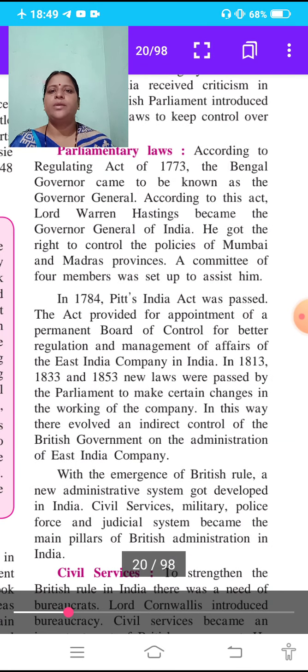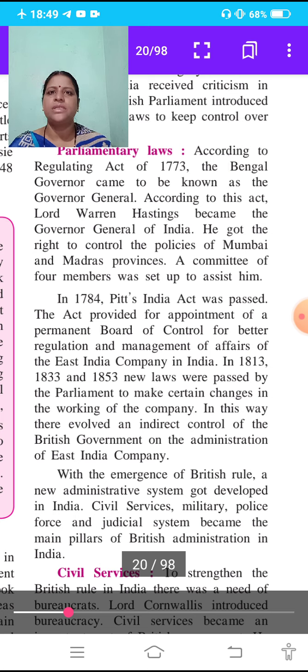According to the Regulating Act of 1773, the Bengal Governor came to be known as the Governor General. In 1773, a new act was passed. It is the Regulating Act.